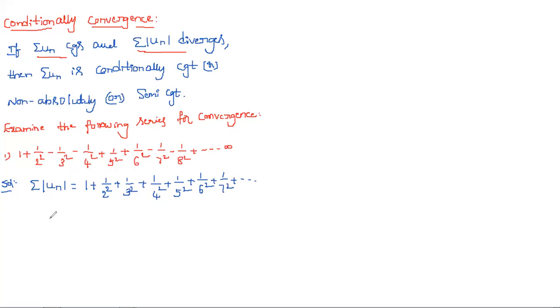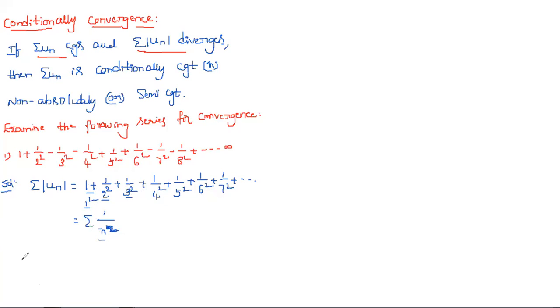So simply we can write summation 1 by n power p. If you observe 1, 2, 3, 4, 5, 6 and so on, that is n, and the power is square. So summation 1 by n square.